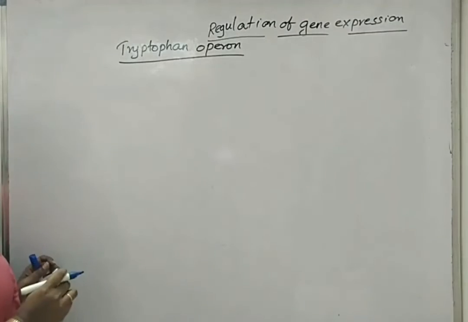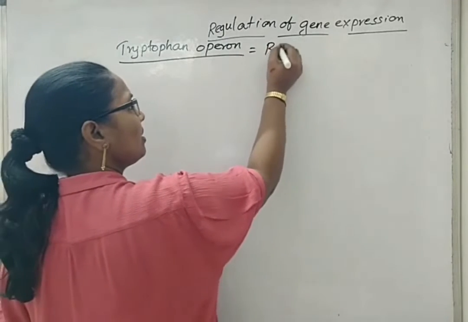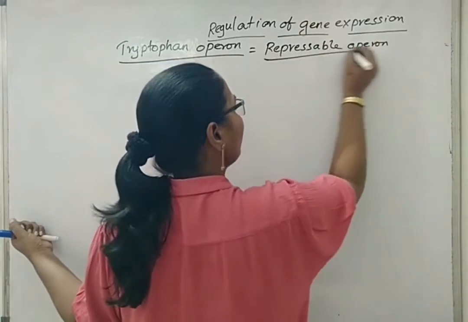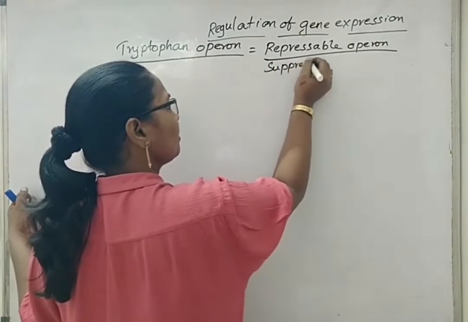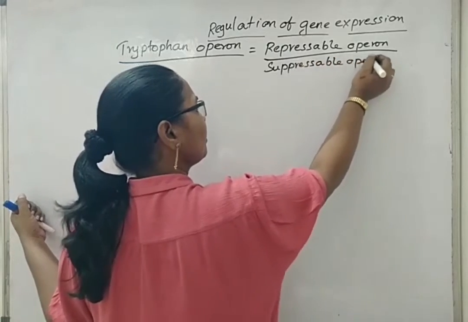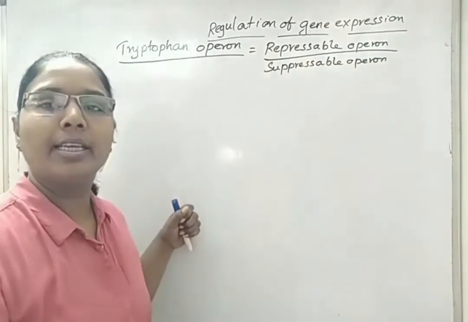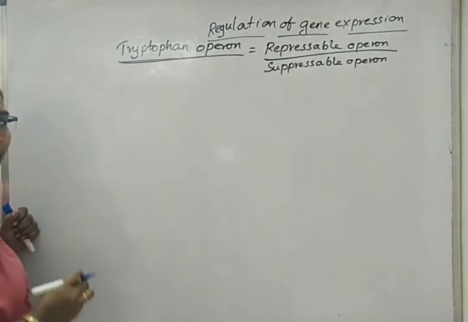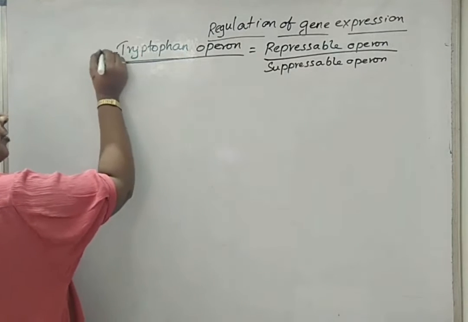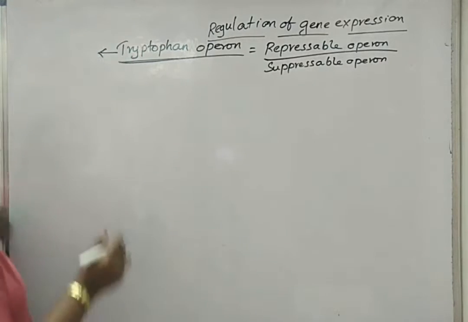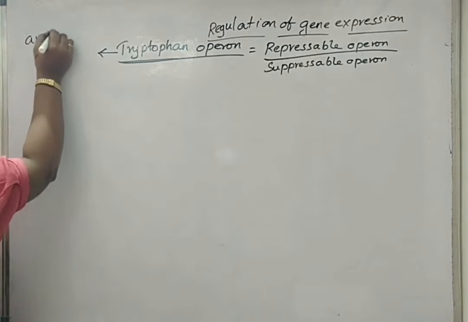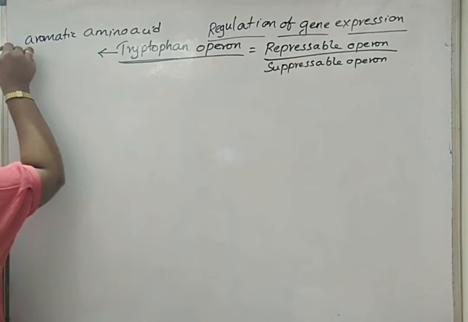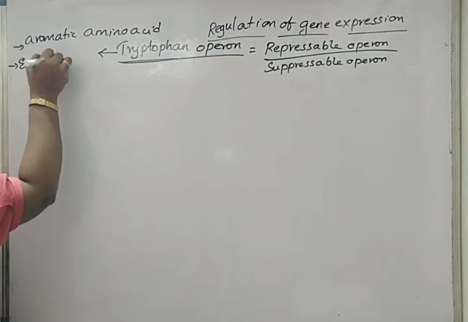Next we will see about the tryptophan operon. It is also called a repressible operon or suppressible operon. Normally, this operon in the E. coli body is active in form, because the tryptophan amino acid has to be produced. Tryptophan is an essential amino acid, also one of the aromatic amino acids.